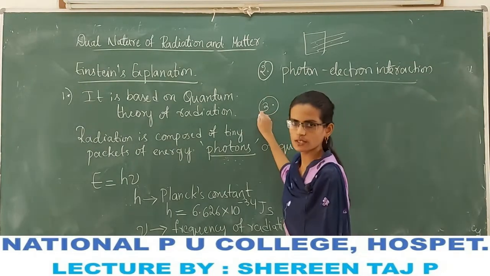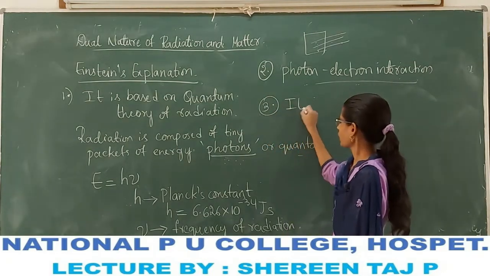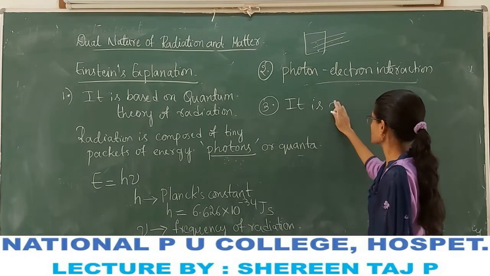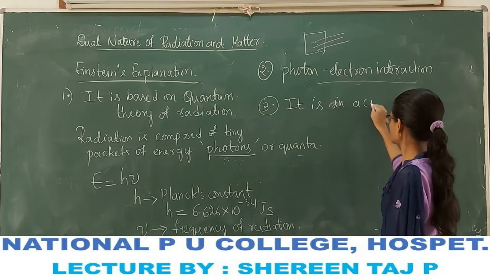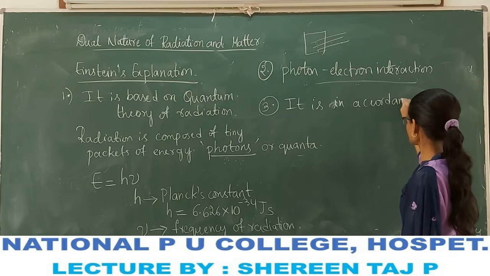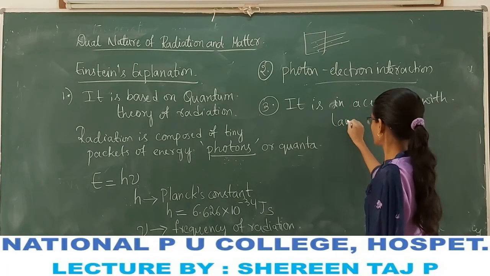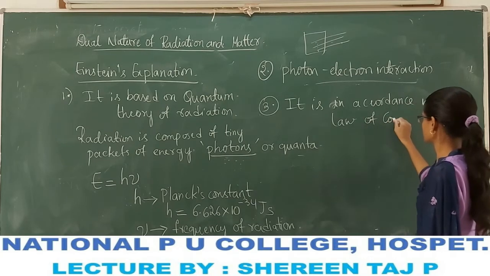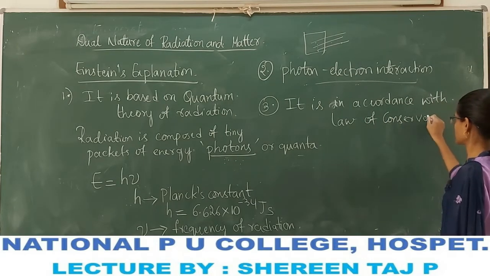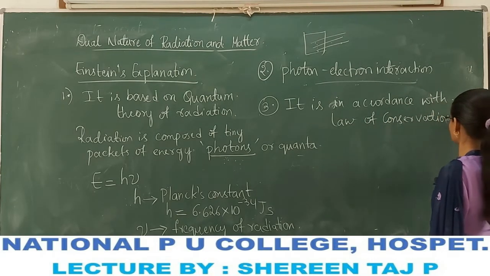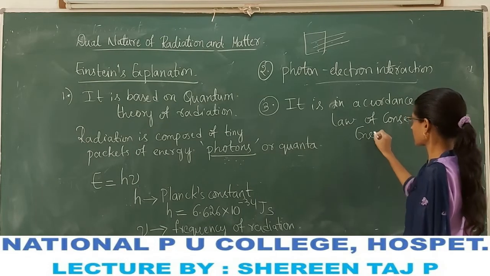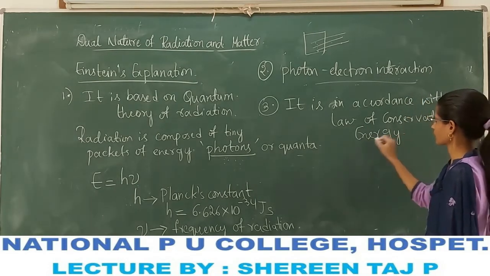The third explanation is that it is in accordance with the law of conservation of energy.